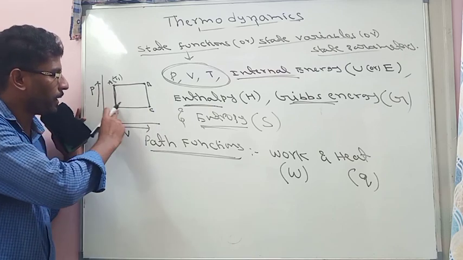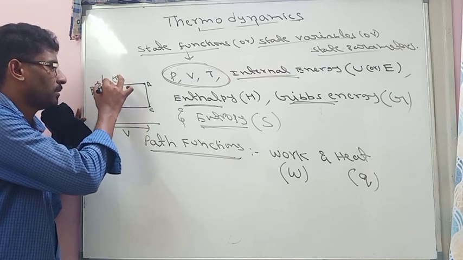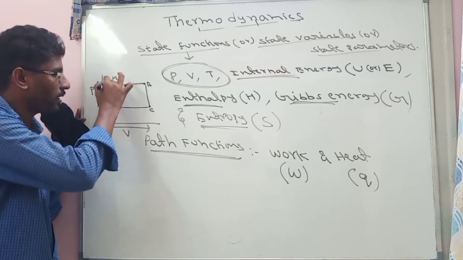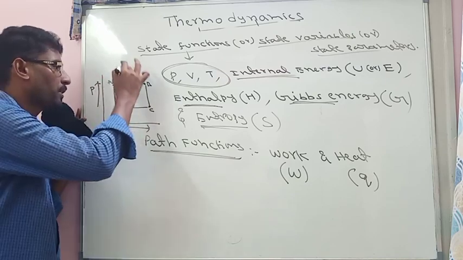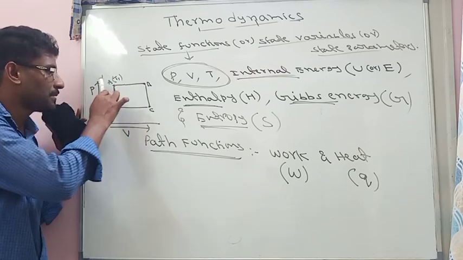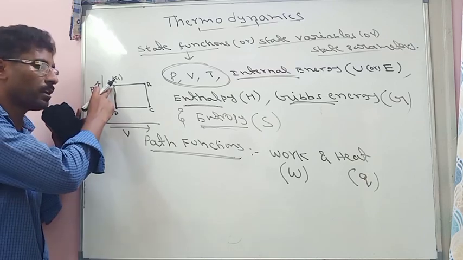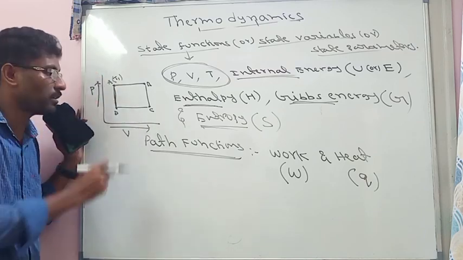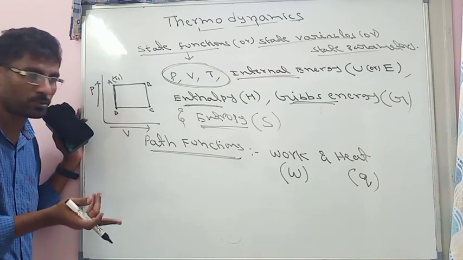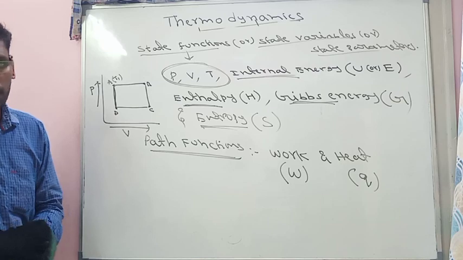So whatever the path it is going, it does not matter. Here the temperature, initial state and final state both are the same, so temperature is also the same. That means temperature only depends on the state of the system, at which state it is present. Initial state is A, final state is also A. That means temperature is constant. So temperature is a state function which depends on the state of the system.